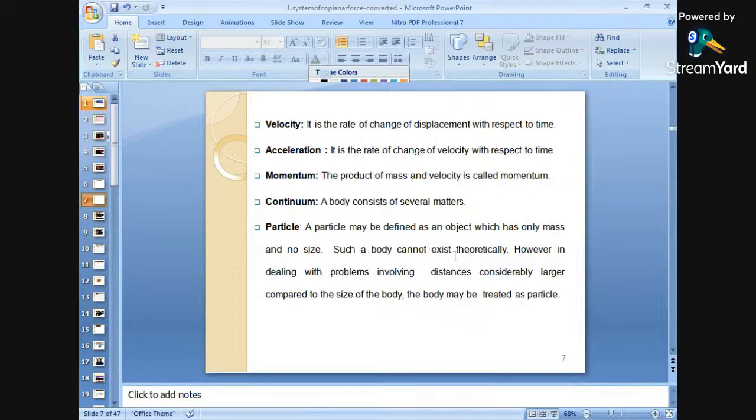Such a body cannot exist theoretically because every object will have some size. So therefore, such a body cannot exist theoretically. However, in dealing with problems involving distances considerably large compared to the size of the body, the body may be treated as a particle. Okay?